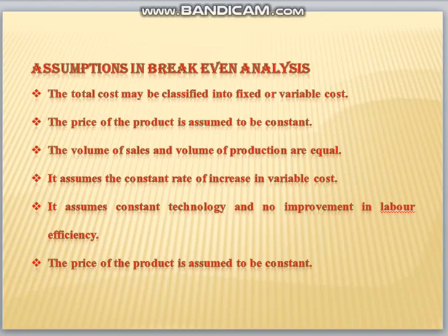The volume of sales and the volume of production should be equal. There should not be any variations. So what we produce should be as per the requirement of the market or the sales which we are doing.